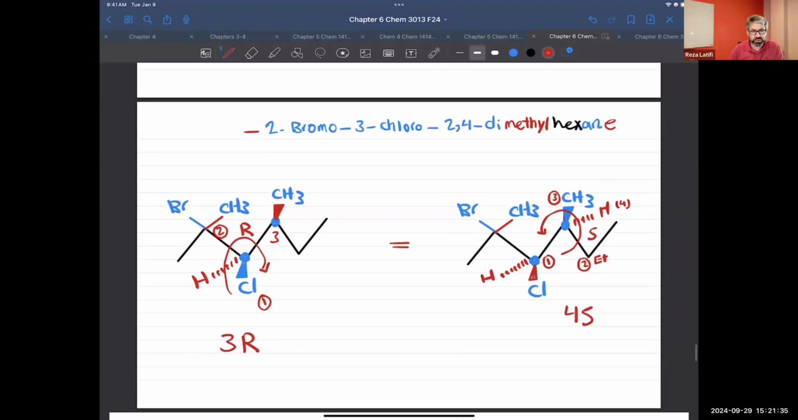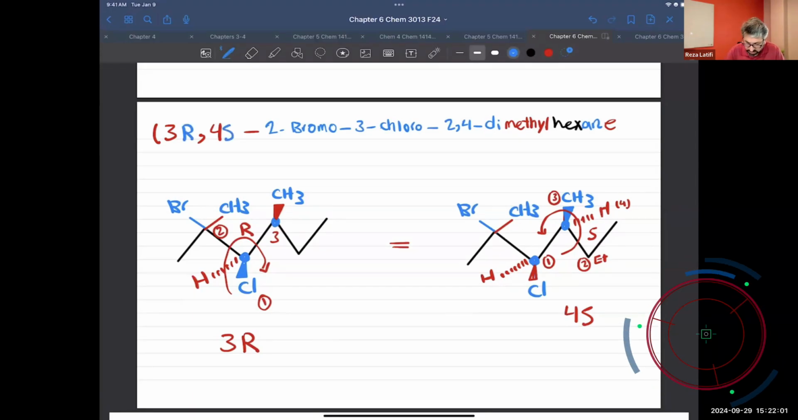So now you need to add something to the name and show the configuration of each stereocenter. Okay, and you start with this. The first stereocenter is carbon number 3. And what's the second stereocenter? Carbon number 4. Okay, write the configuration for each. The third carbon has R configuration, and the fourth carbon has S configuration, and close it there. And this is going to be the full name of the compound.